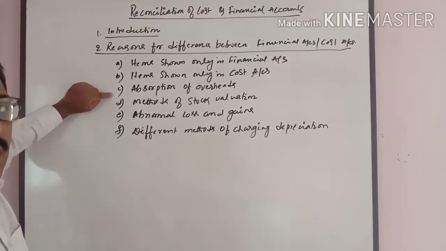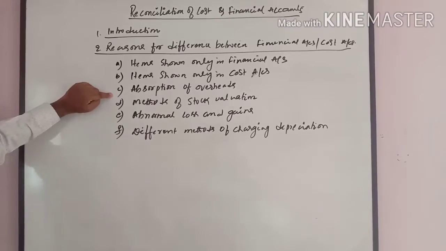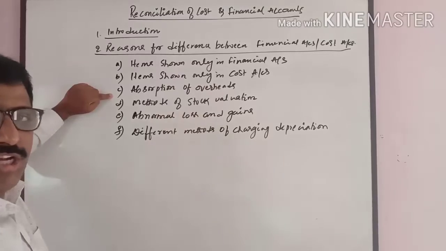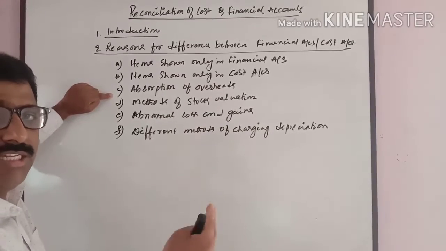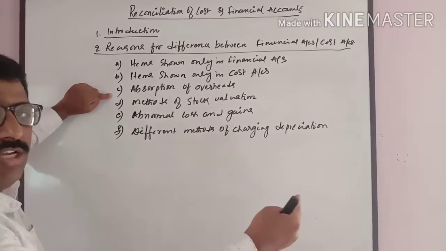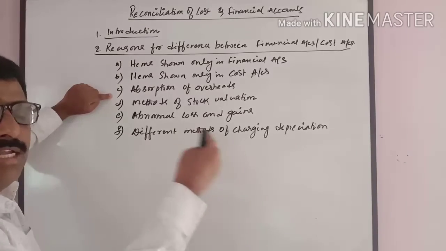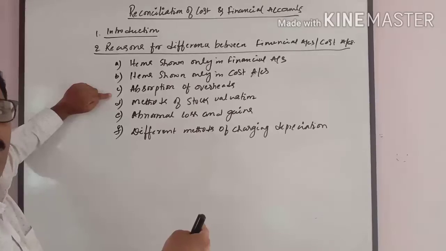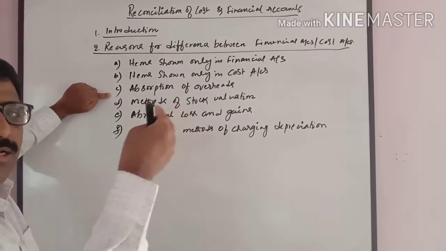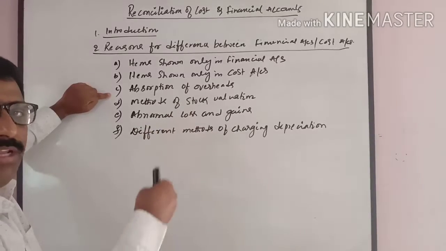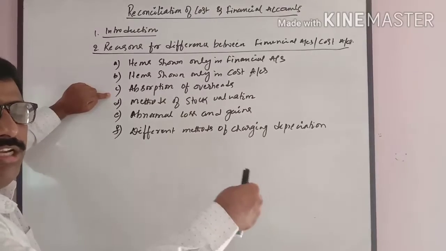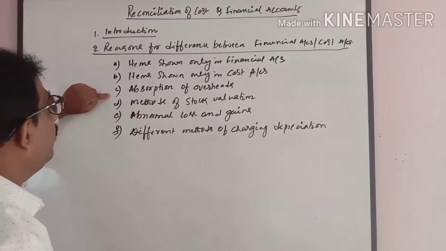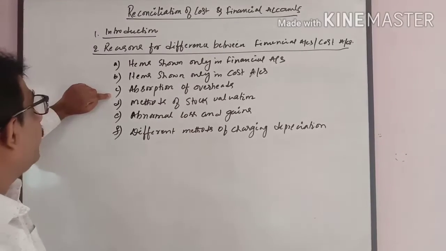Absorption of overheads: over absorption or under absorption of overheads. In other words, suppose for example administration overhead in cost accounting is written as 1 lakh, whereas the financial accountant has written 80,000. So here it is over absorption. Similarly, selling and distribution overhead recorded by the cost accountant is 1 lakh, whereas the financial accountant has written 1 lakh 20, under absorption. So that is one reason for the difference between the profits.